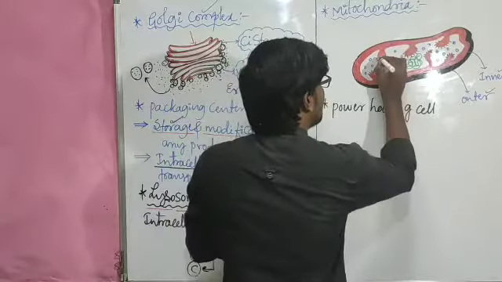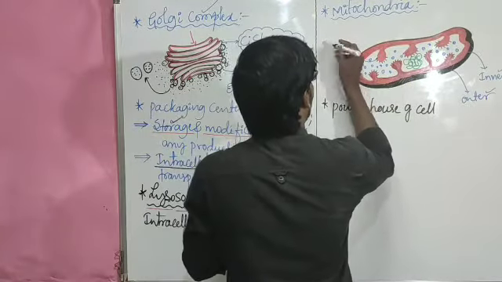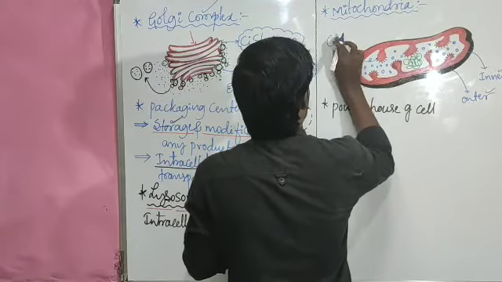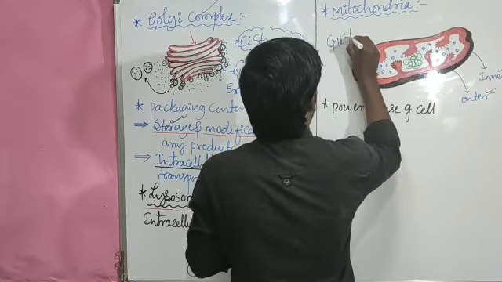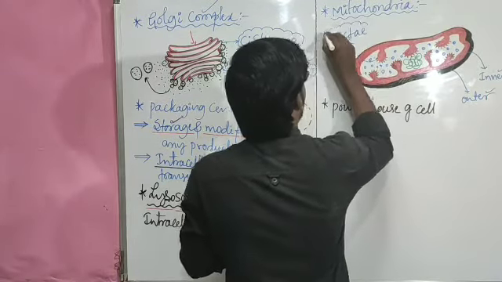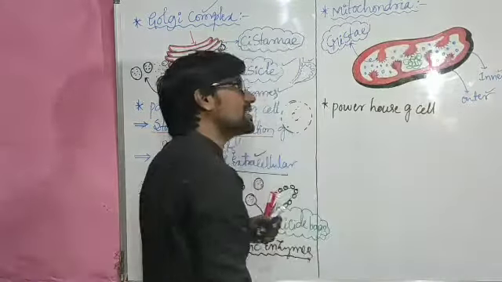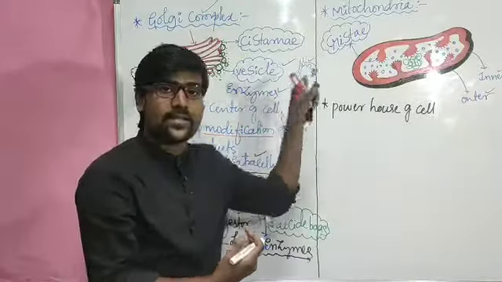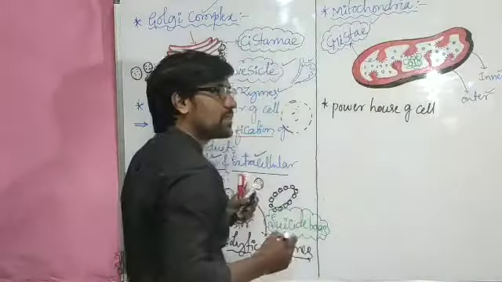And these folded structures, inside the mitochondria, made by the inner membrane, are called cristae.